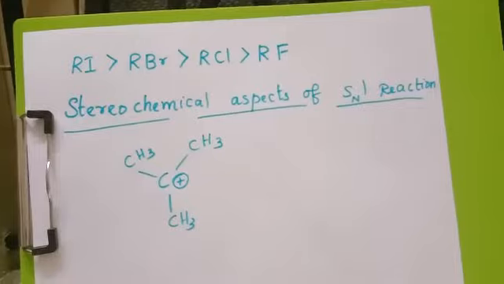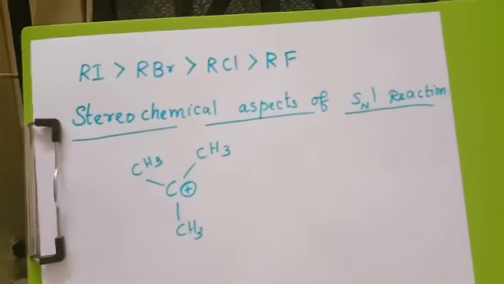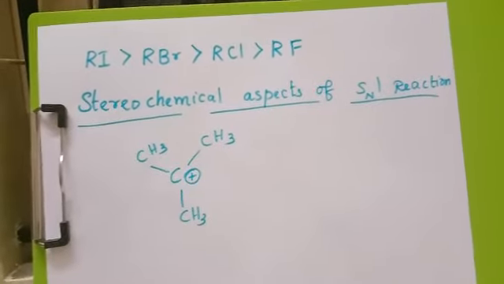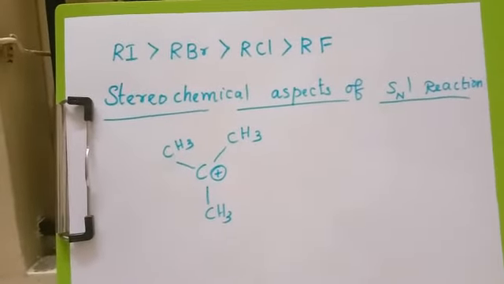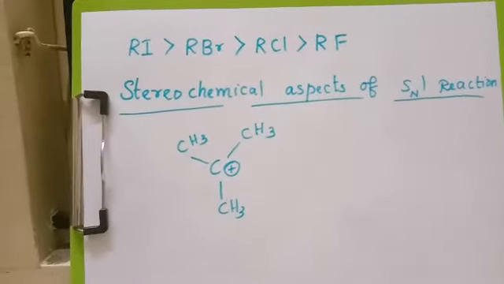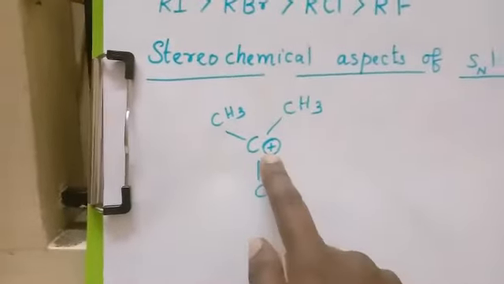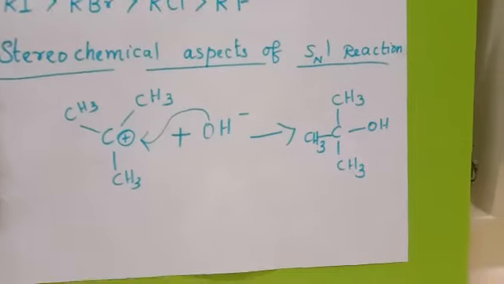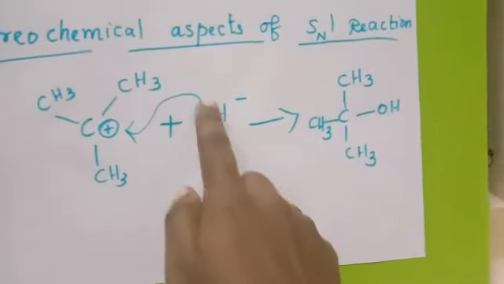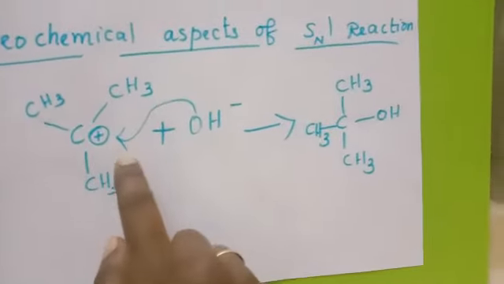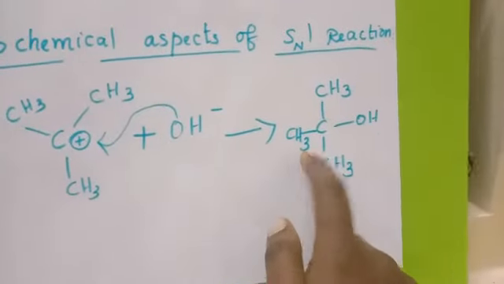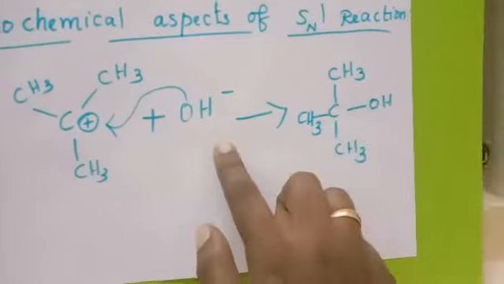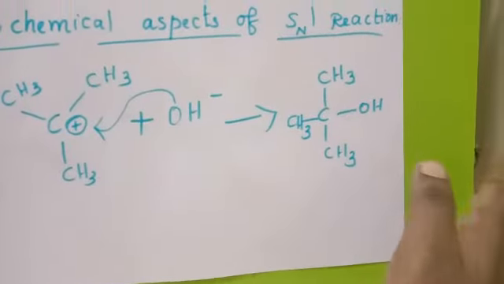The attachment of the nucleophile OH to the carbocation can take place in two ways: one is front side attack and the other is back side attack. If the nucleophile attacks from the front side, what will be formed? C(CH3)(CH3)(CH3)OH. This OH will come on the right hand side.